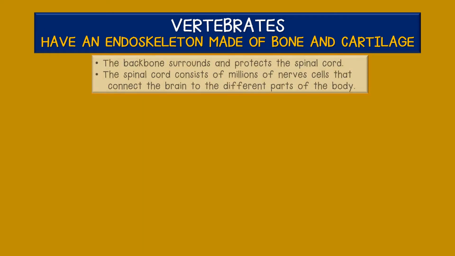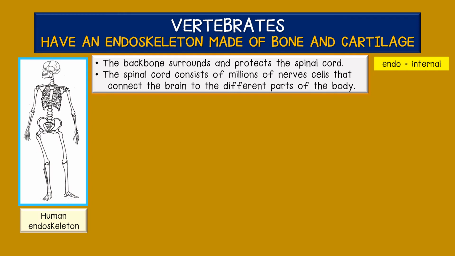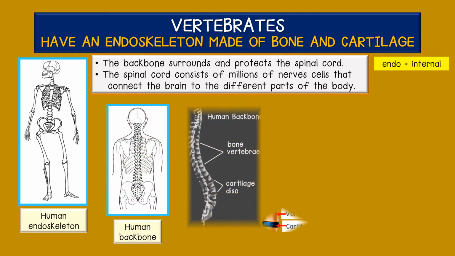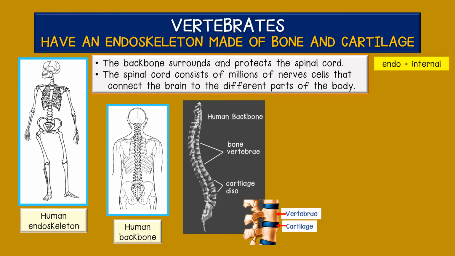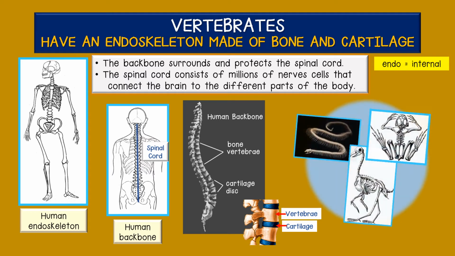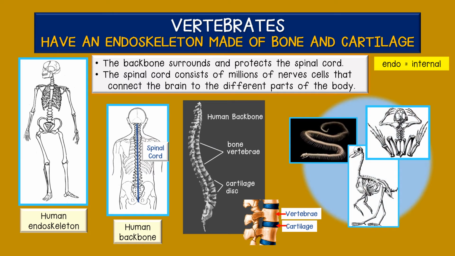Vertebrata, or vertebrates, are very different to invertebrates because the vertebrates all have internal skeletons, or endoskeletons. The endoskeletons are made of bone and cartilage. Vertebrate animals also have backbones made of smaller bones that are called the vertebrae. The backbone surrounds a thread of millions of nerves called the spinal cord. The spinal cord connects the brain to different parts of the animal's body. Can you name the animals that have these endoskeletons?